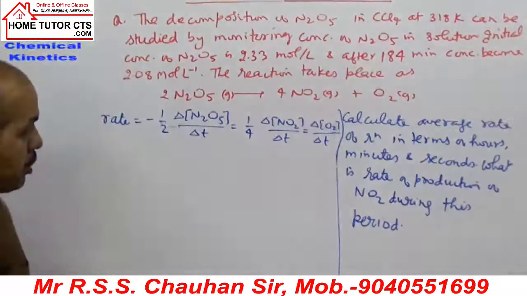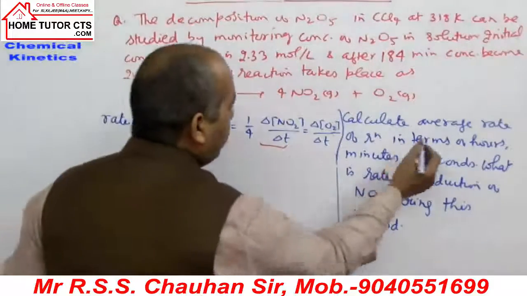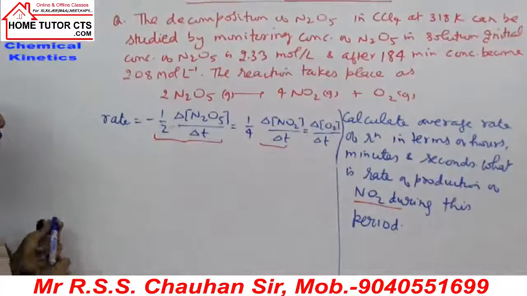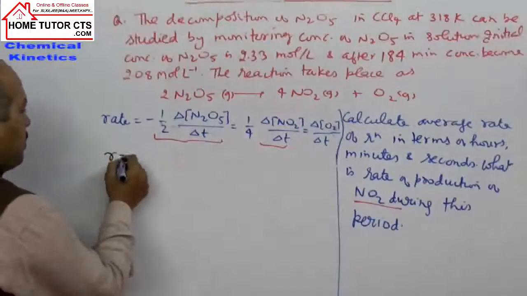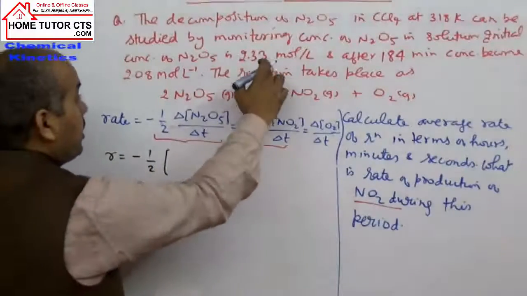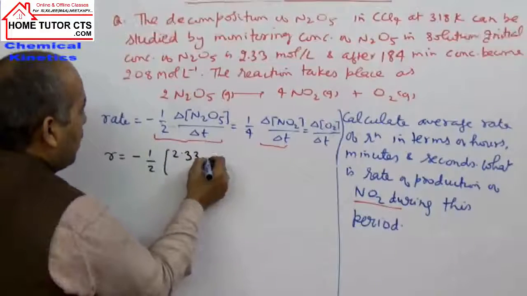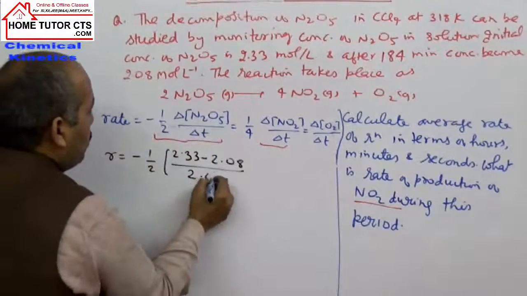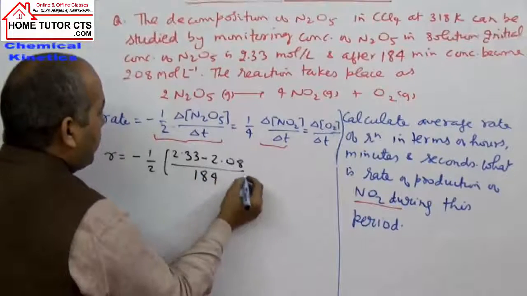Now our aim in this question is to focus only on these two rates, for N2O5 and NO2. To find the rate of reaction, first we take the expression minus half. What is the change in concentration of reactant? 2.33 minus 2.08, divided by time taken, 184 minutes.